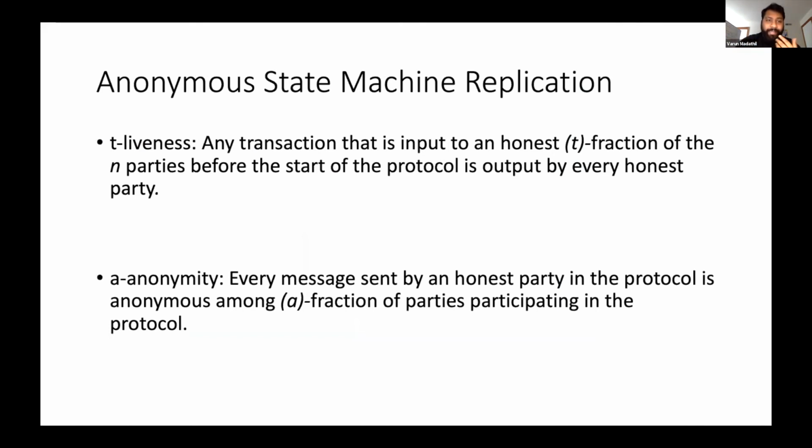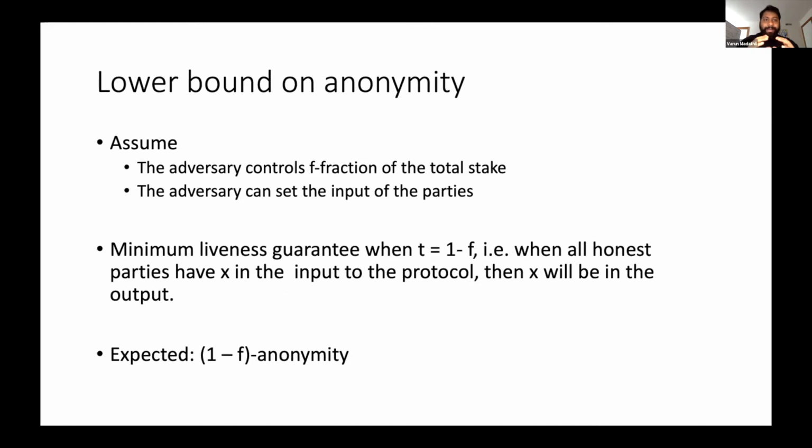So the first one is T liveness. And now what does this mean? It basically means that if an honest T fraction of the parties have a particular transaction in their input, that transaction is going to make it to the output of the protocol. Okay, and two, what we need is the property that I'm going to call anonymity: any message sent by an honest party that is participating in the protocol is anonymous among a fraction of all the parties in the protocol.